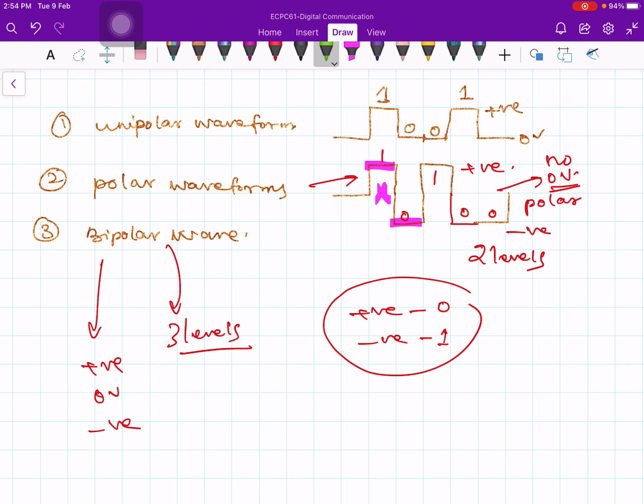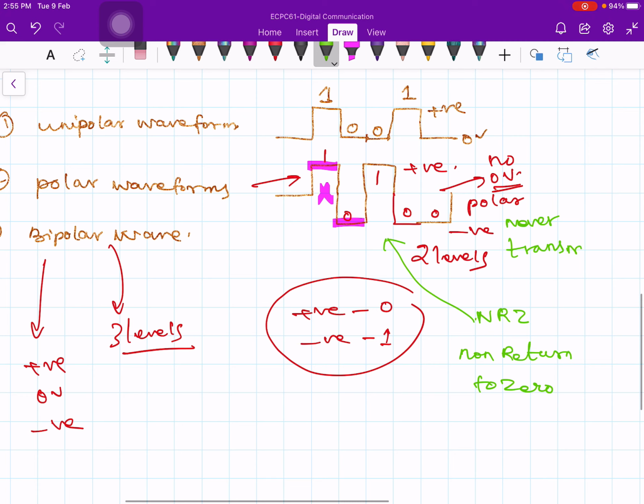Therefore, this waveform is also called non-return to 0, or NRZ waveform, because it is always switching between positive and negative voltages and never really transmitting 0 voltage. It passes through the 0 voltage, that's all.